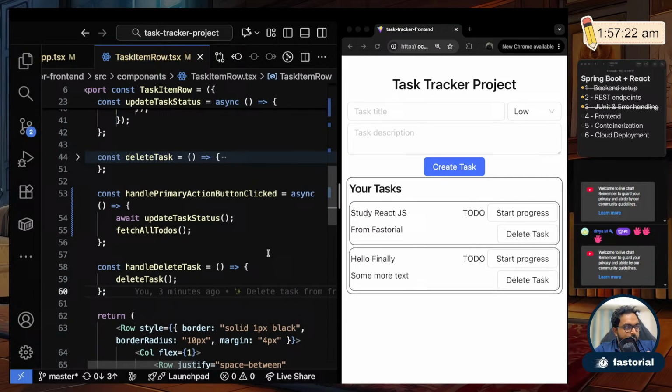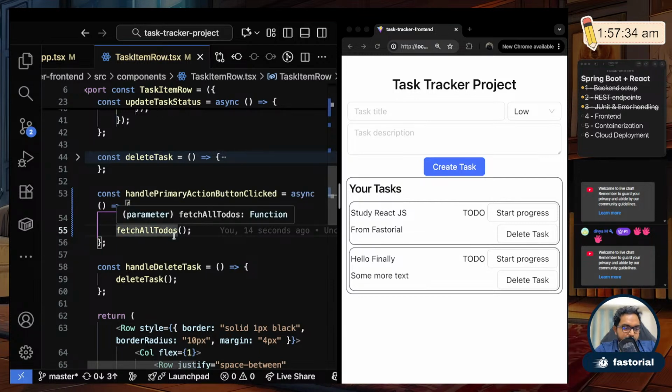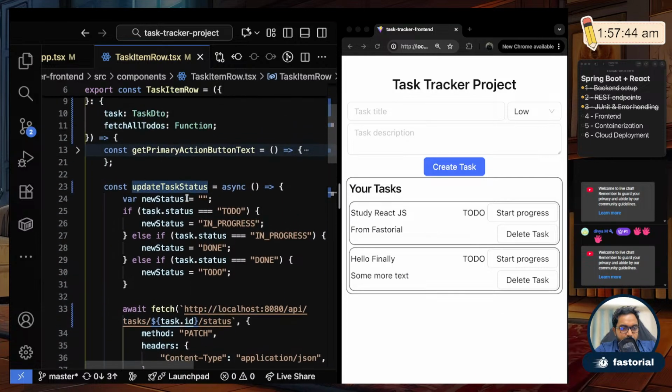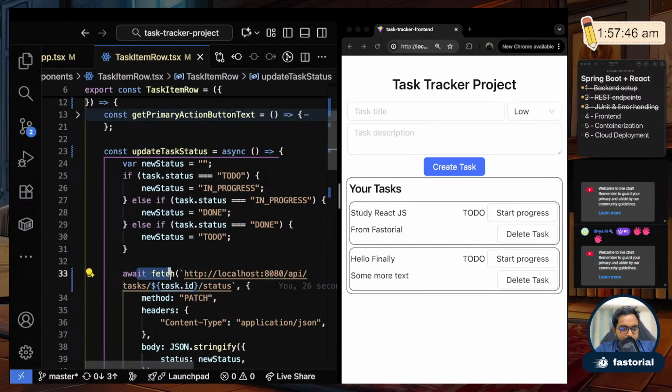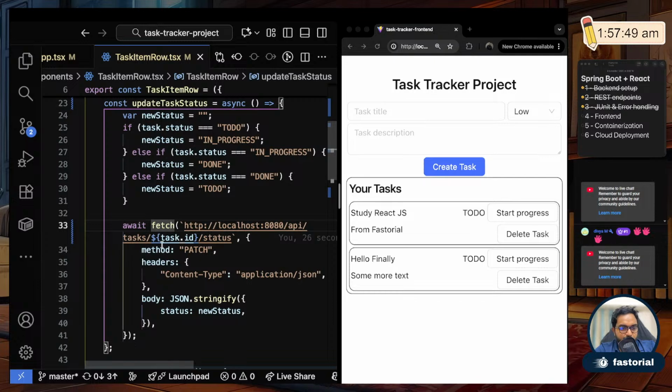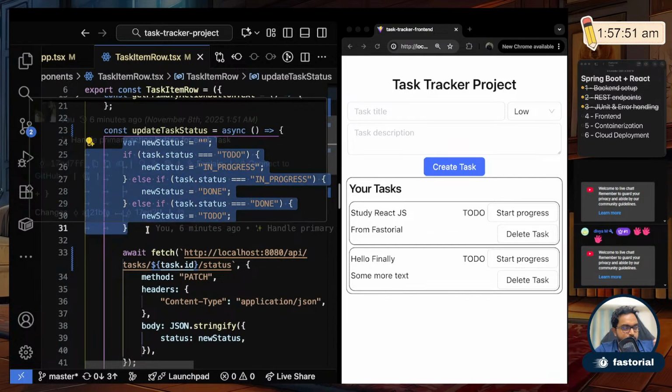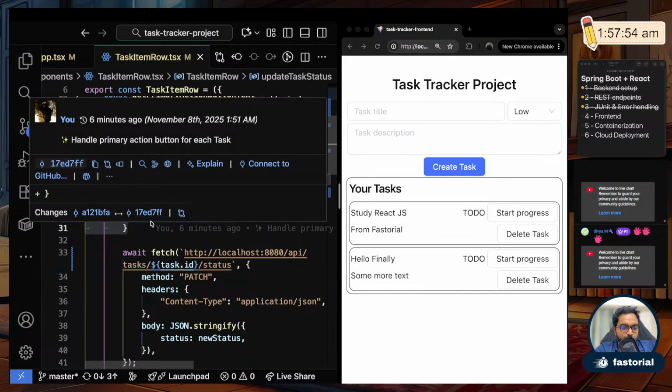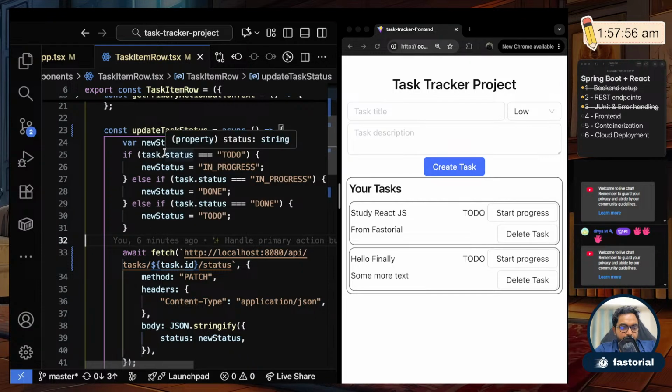Now essentially what we are doing is when somebody clicks the primary action button, you wait till update task happens and then call fetch all to-dos. So if some error happens here, or some success happens, any action happens, we wait till update task happens and then we fetch all the new to-dos. Inside update task status, the only await that happens is we wait for the fetch call to execute. All of these, setting the variables and things like that, are synchronous.